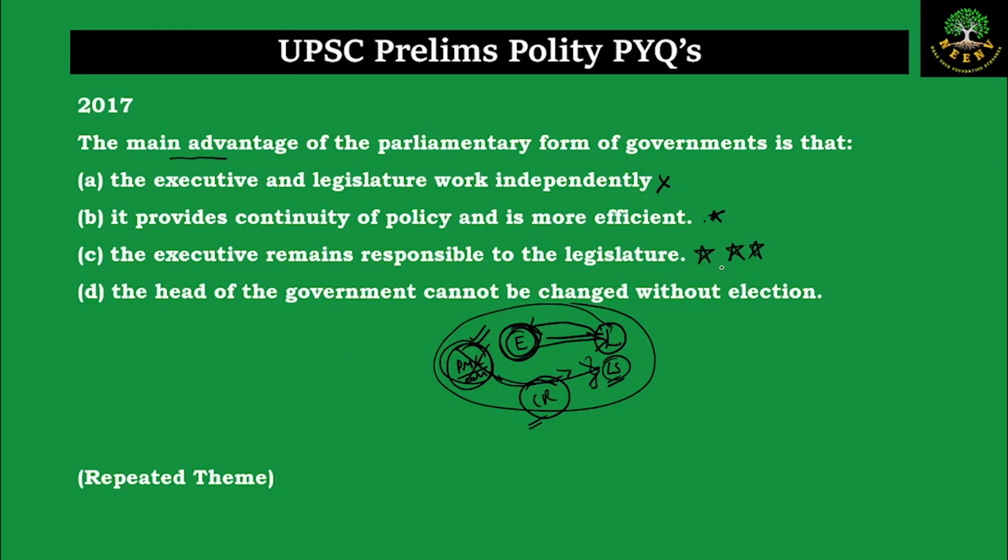Statement D, the head of the government cannot be changed without an election. The head of the government, that is the Prime Minister, who is heading the Council of Ministers, if they lose the no confidence motion, then they will be changed even without the election. So this is incorrect. So the best option here is C. The executive remains responsible to the legislature.